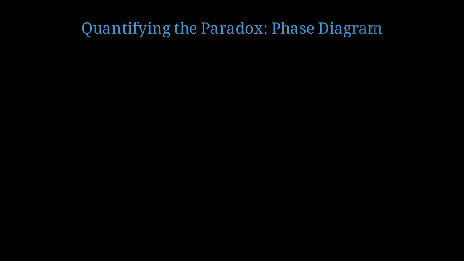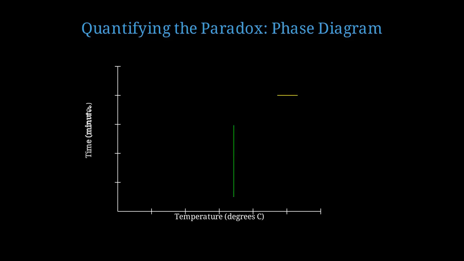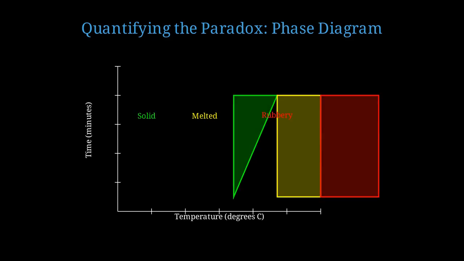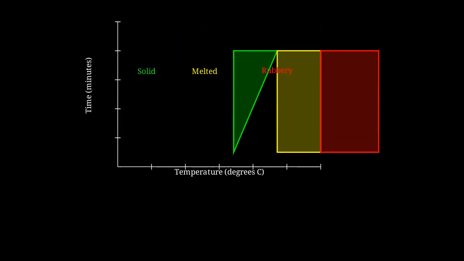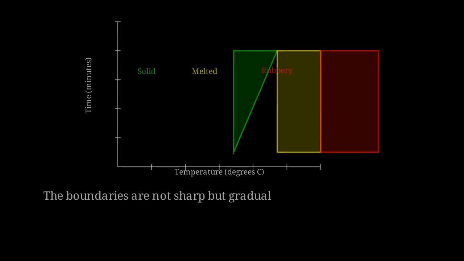Let's create a quantitative phase diagram for cheese texture as a function of temperature and time. This phase diagram shows 3 regions. Green is solid cheese below melting temperature. Yellow is the optimal melted state. Red is the rubbery or separated state from overheating. Notice the boundaries between phases are not sharp. There's a gradual transition, which is why small temperature changes can have big effects.